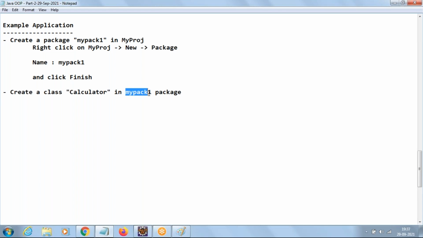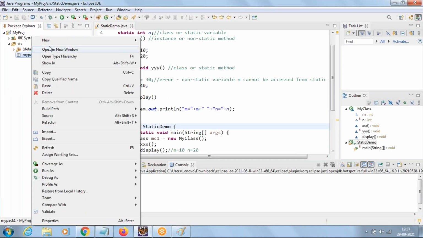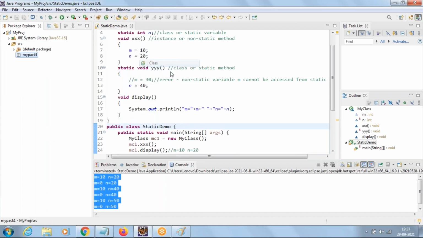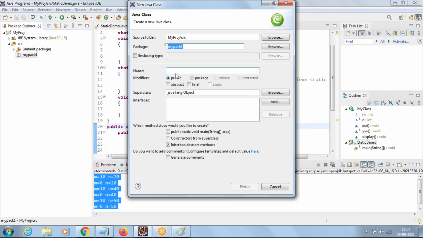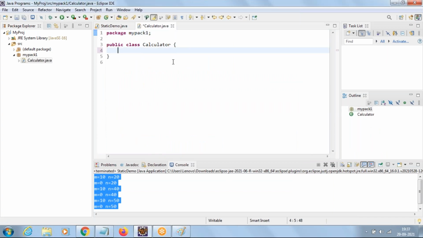Right click on mypack1 and say new class. The package name is mypack1, and under that I want to create a class, so let me say Calculator. Then say finish. Let us write the code.